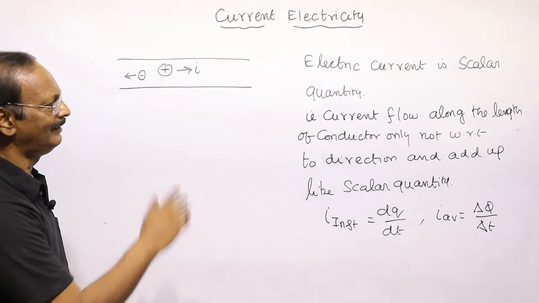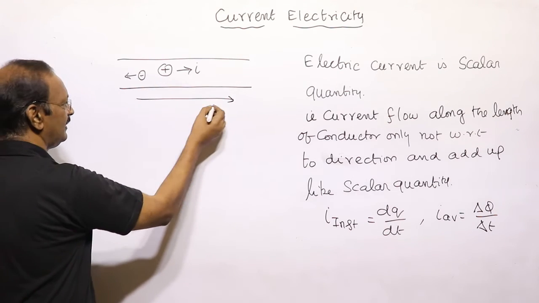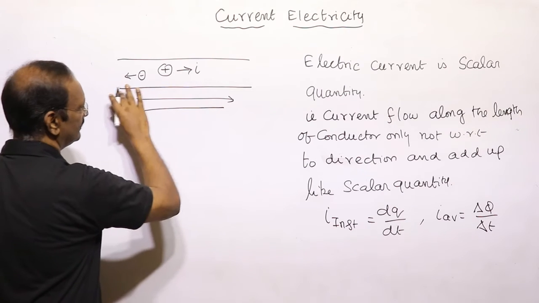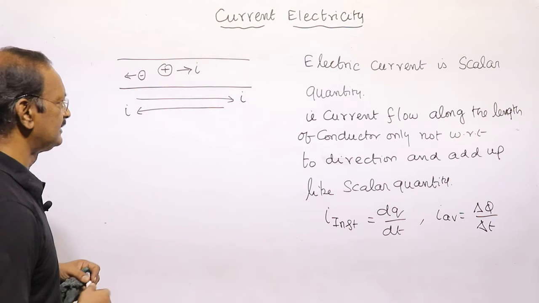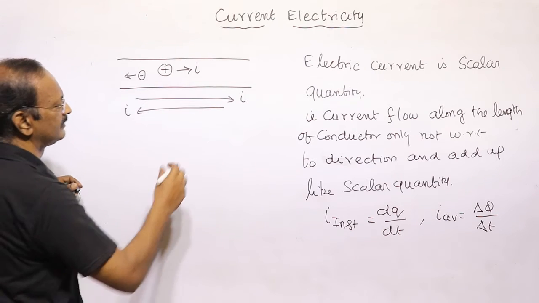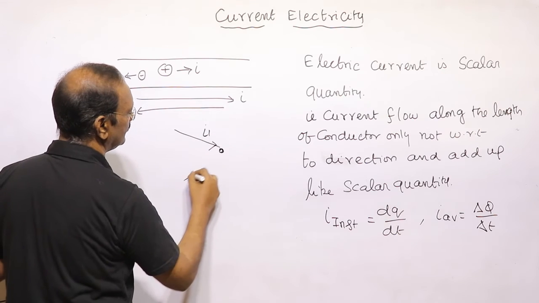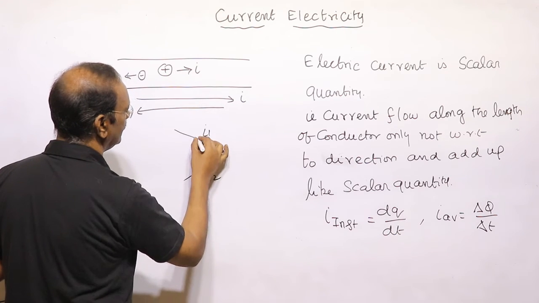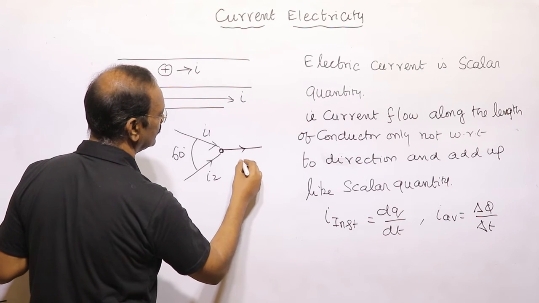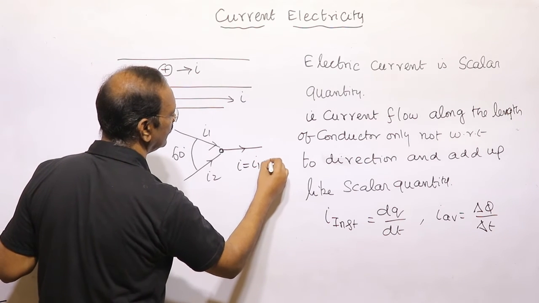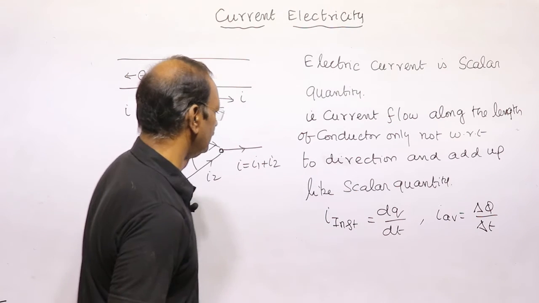That is, current flows along the length of the conductor, either this way or this way. If the positive charge is moving this way, the current will flow this way. And it adds up wherever it meets. Suppose there is a junction here, a current I1 is coming, here the current I2 is going, and the angle between them is 60 degrees. The total current here will be I1 plus I2. That is, it adds up like a scalar quantity only.